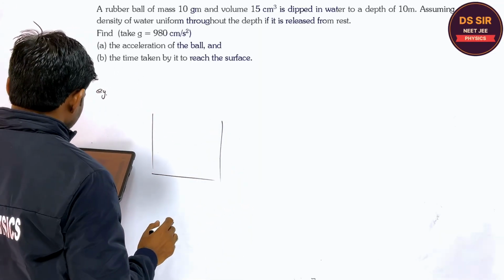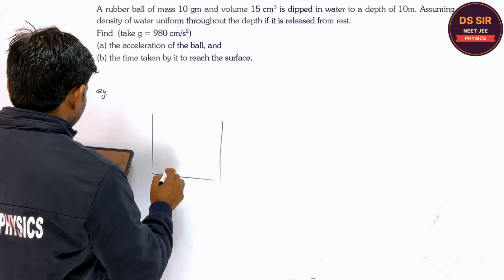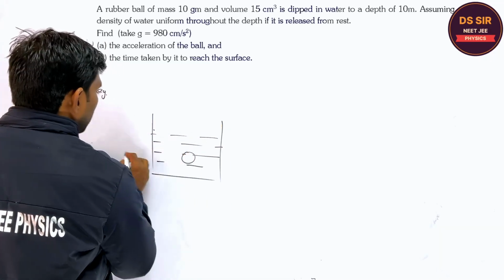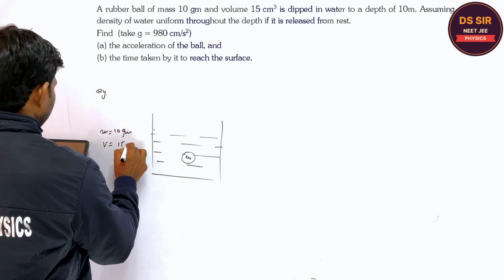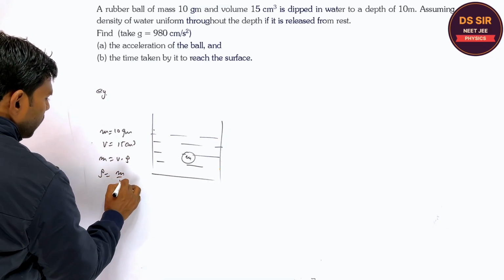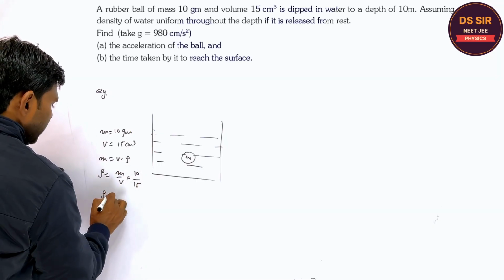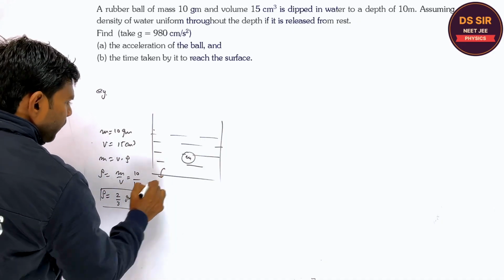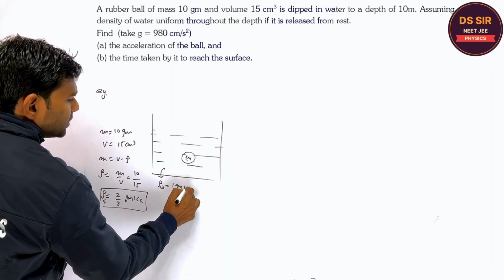The rubber ball is there, right? And the mass, the acceleration of the ball, the volume. Listen, the mass of the rubber ball is what? Tell me. The mass is 10 gram. The volume is 15 centimeter cube. So m is equal to volume into density. So what is the density? The mass upon volume. The mass is 10, volume is 15. So the density is 2 by 3 gram per cc. While this is the density of the solid. What is the density of the water? Say 1 gram per cc.